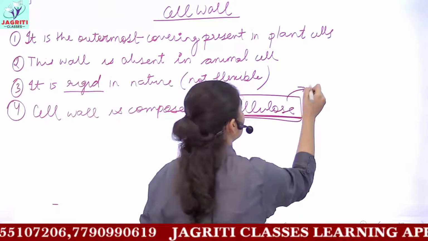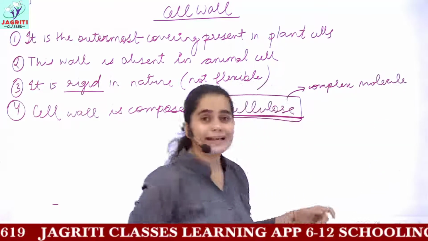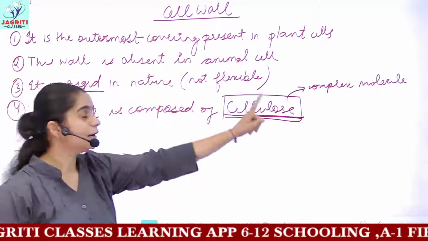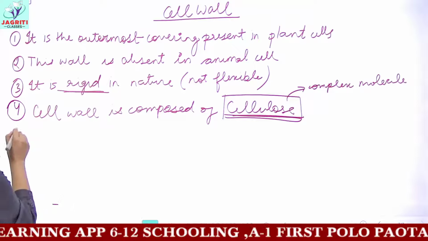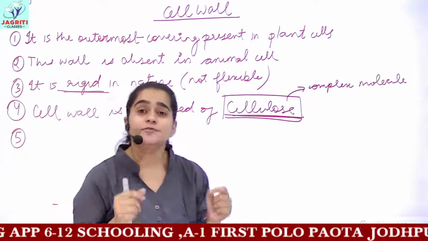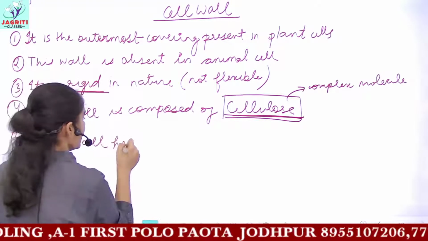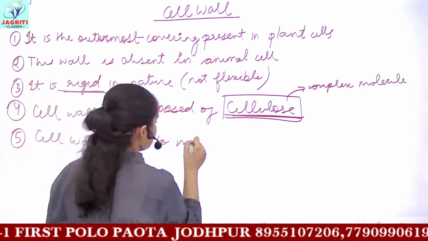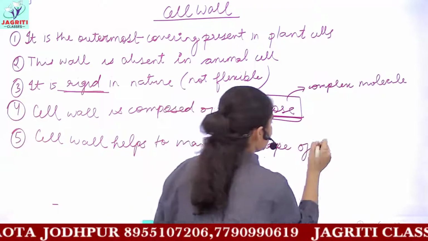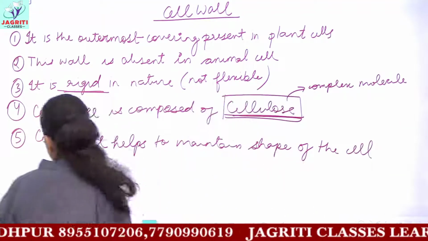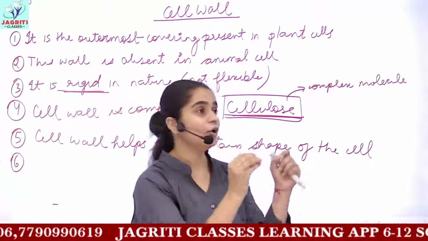So, cellulose is a very complex molecule. That is, it is a polymer which you'll read in higher classes. But remember that cell wall is made up of cellulose and this cellulose provides the rigidity to your cell wall. Then the last would be the function of cell wall. There are many functions of cell wall. This cell wall helps to maintain shape. The first function is that it is useful to maintain the shape of the cell. And then the next one is that this cell wall helps to give mechanical support at the time of stress or injury.